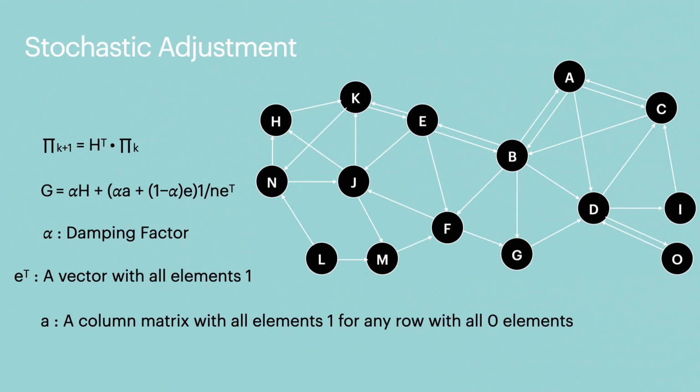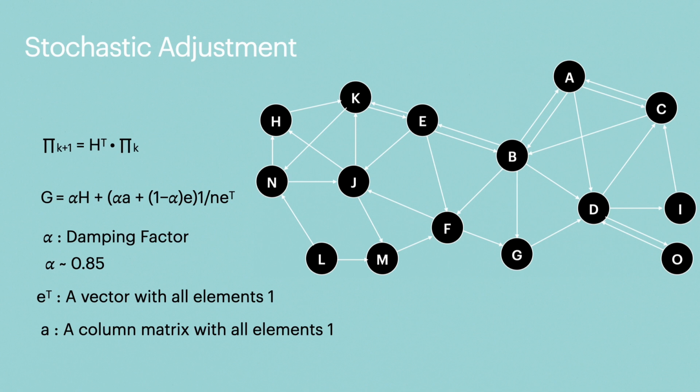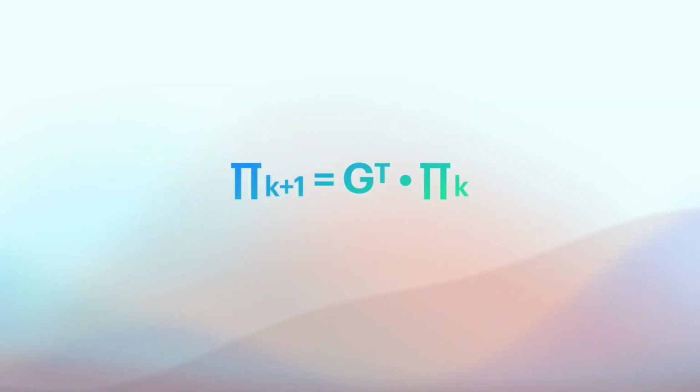Here G is the new transition matrix. Alpha is the damping factor. A is a vector of all ones, a column vector with all its elements being 1 for any row with all its elements zeros. Generally alpha is assumed to be 0.85, which means 85% of the time the surfer will browse according to the hyperlink structure, but 15% of the time it will go to any random page and start surfing. Thus the final PageRank formula can be given as.